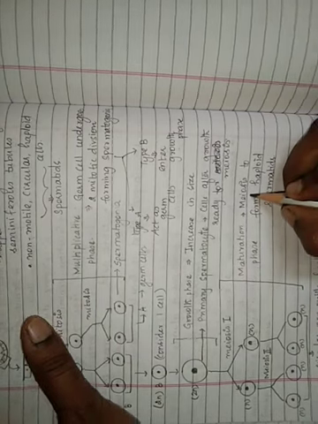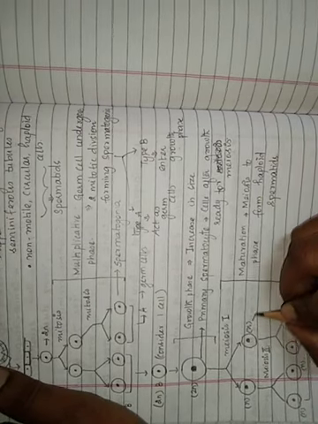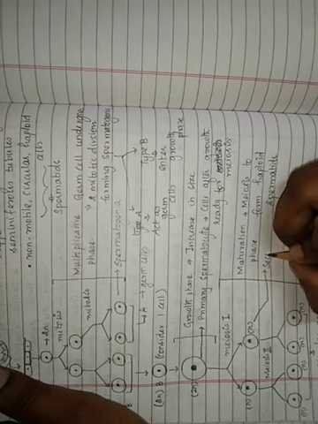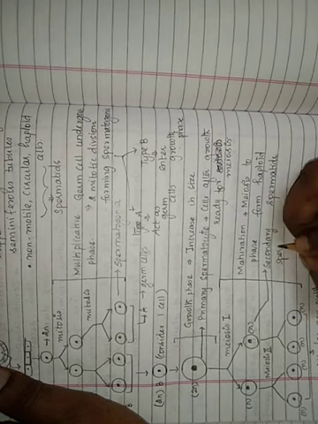After that it undergoes the meiosis process. After meiosis 1 is finished, the haploid cells we get, these cells are called secondary spermatocytes.